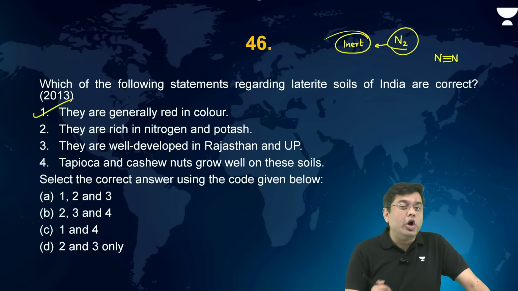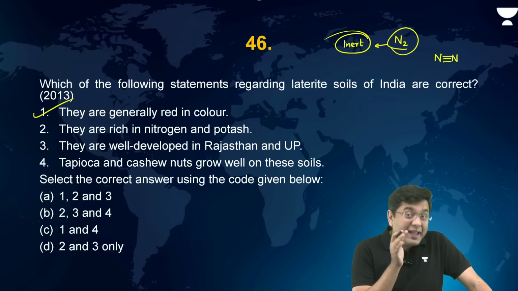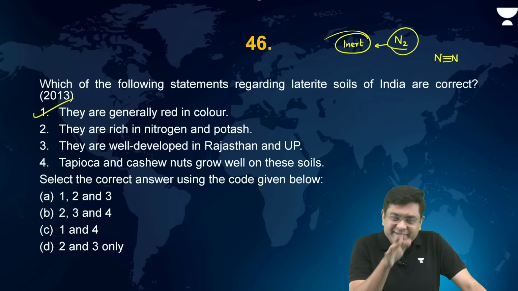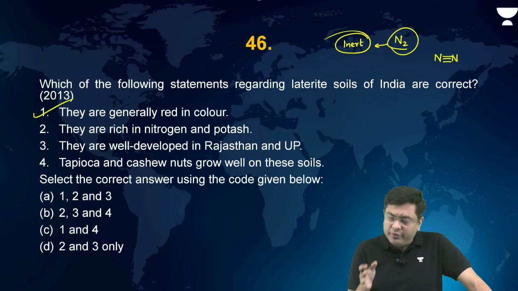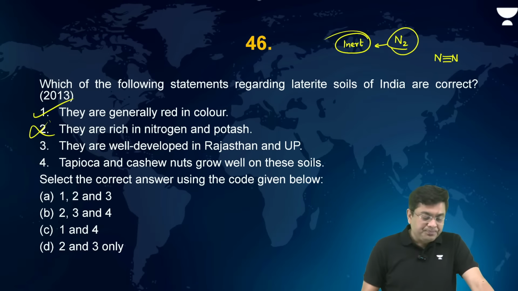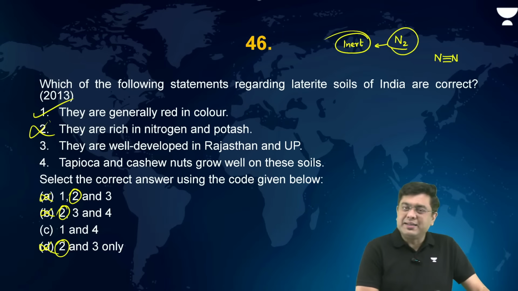So when it is non-reactive, it will not react with the rocks, and not be able to form any nitrates. Because the rocks don't have nitrates, the weathering and disintegration of the rocks, which leads to soil formation, also won't have nitrates. So they are poor in nitrogen, almost all the soil. So this is incorrect. Now here also you can use the method of elimination. Eliminate 2, and you get the correct answer.